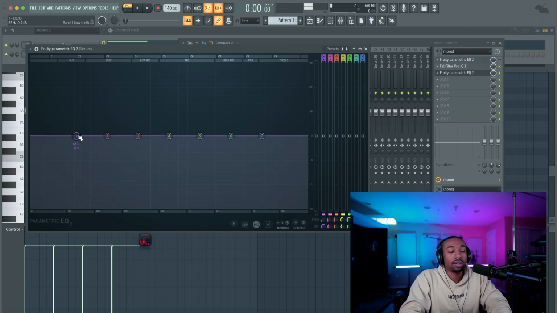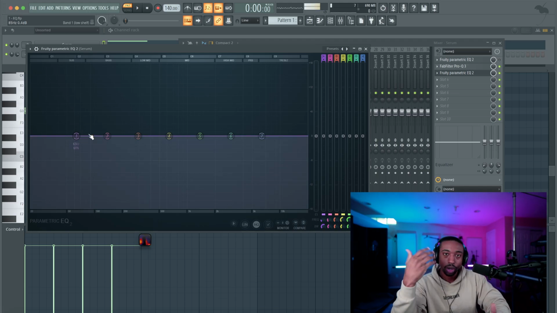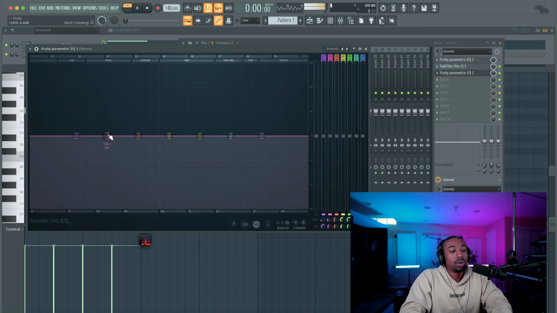70 hertz is also a secret frequency for that. 100 hertz gives you more bass tone, but it's not rumbly. Then 200 gives you that top end of the bass, that boxy tone. But sometimes it could be good for vocals. 400 also gives you this boxy tone, but again, sometimes it could be good. I don't want to demonize these frequencies. What else is a key? 600 to 800 hertz is a more nasally type sound for most people. You also want to take care of that because that can be where a lot of resonance buildup happens.